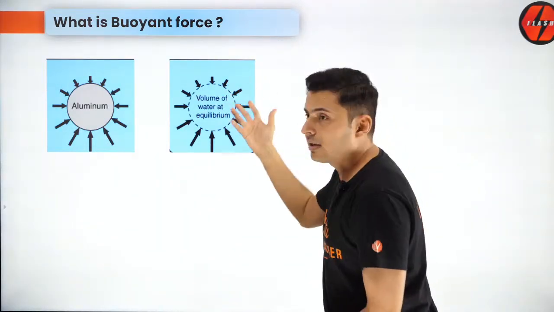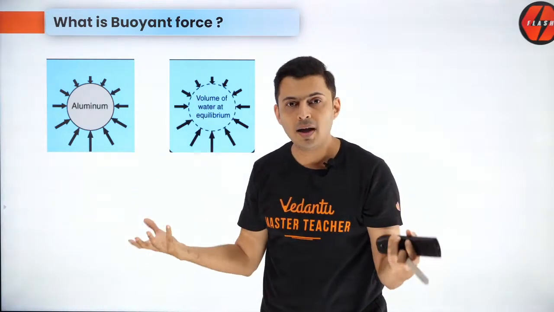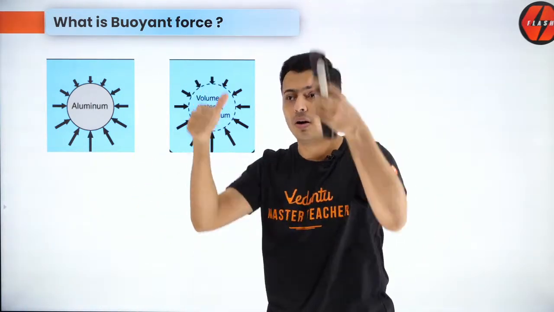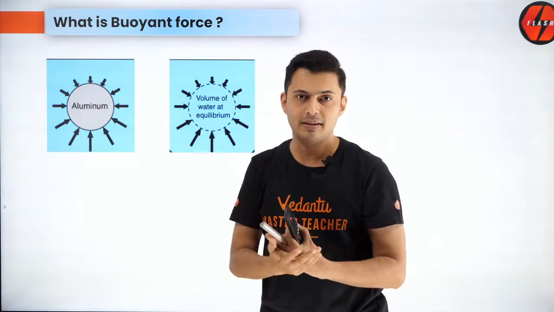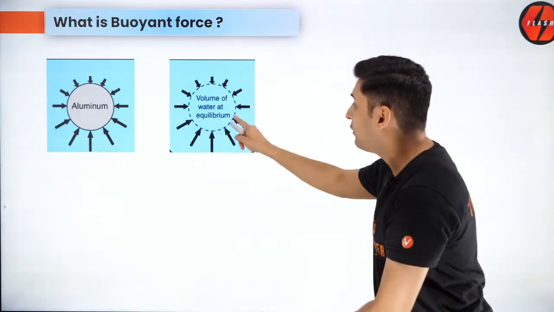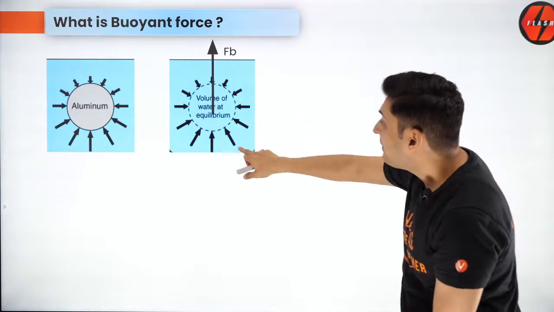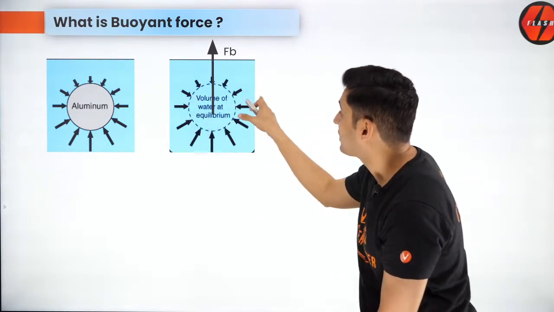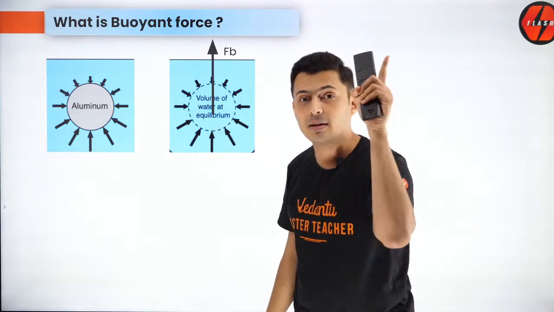In water, will it sink or will it float or will it stay there? In oil, will it sink, will it float, or will it stay there? Obviously, the same liquid will stay there as it is. It will neither go up nor come down. That means if you draw the free body diagram of this part, whatever is the resultant of these forces, it will be upwards. That force is called the buoyant force.